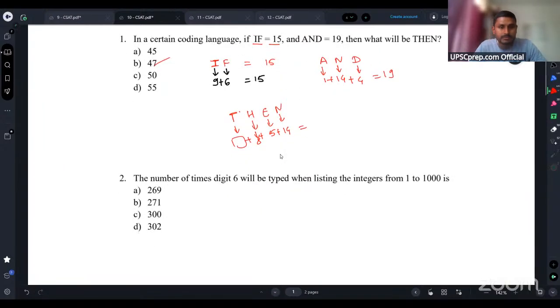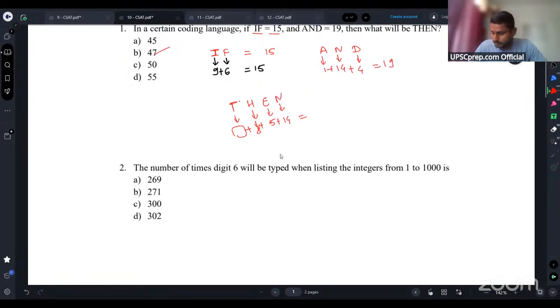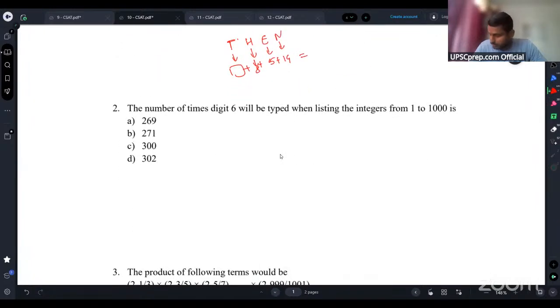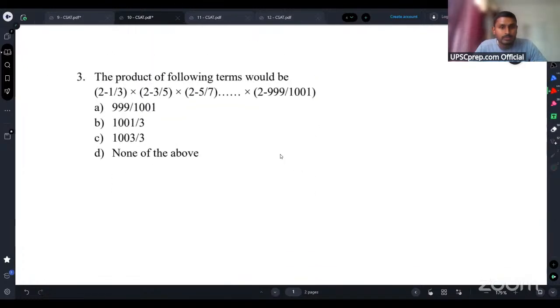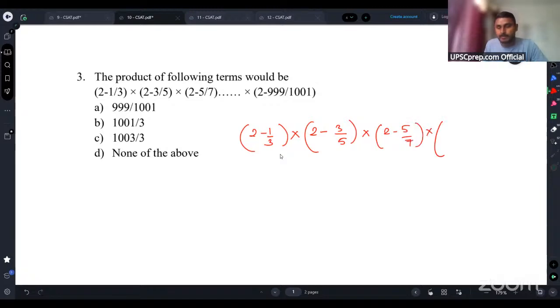Okay. See now. Question number 3 I am solving. Question number 3, the product of the following terms will be. So we have these terms, guys. The first term is 2 minus 1 by 3, right? The second term is 2 minus 3 by 5. The third term is 2 minus 5 by 7. What will be the fourth term? Fourth term is 2 minus 7 by 9.